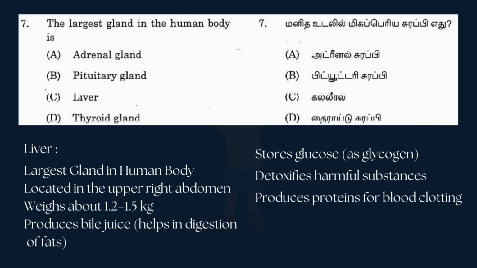It is the largest gland in the human body, and it's located in the upper right abdomen, and it weighs about 1.2 to 1.5 kilograms, and it produces bile juice, which helps in digestion of fats, and it stores glucose as glycogen, and it detoxifies harmful substances, and it produces proteins for blood clotting.